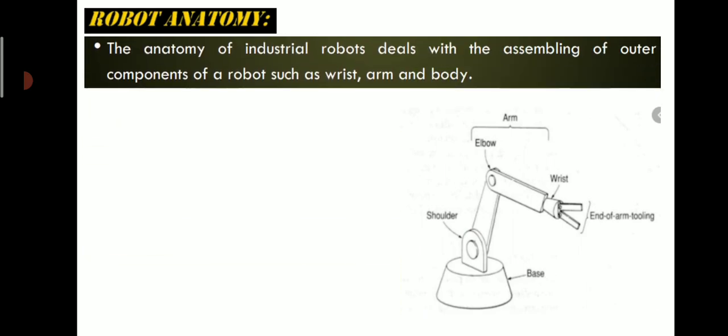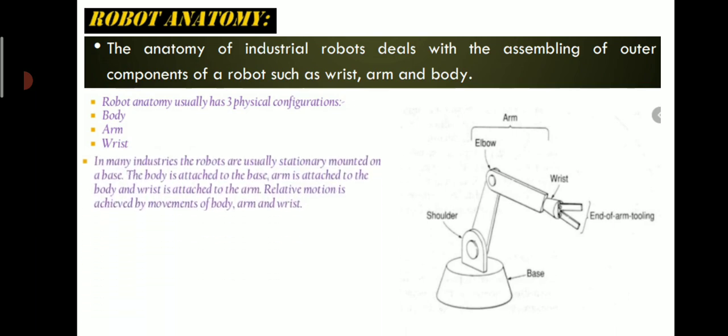The anatomy of an industrial robot deals with the assembling of the outer components of the robot such as wrist, arm, and body. Robot anatomy usually has three physical configurations. Number 1 is body, number 2 is arm, and number 3 is wrist. In many industries, the robots are usually stationary, mounted on a base. The body is attached to the base, the arm is attached to the body, and the wrist is attached to the arm. So this is the configuration.